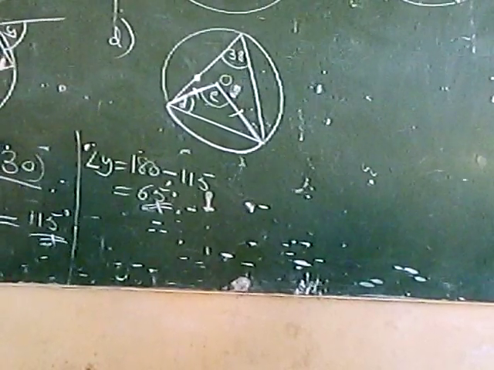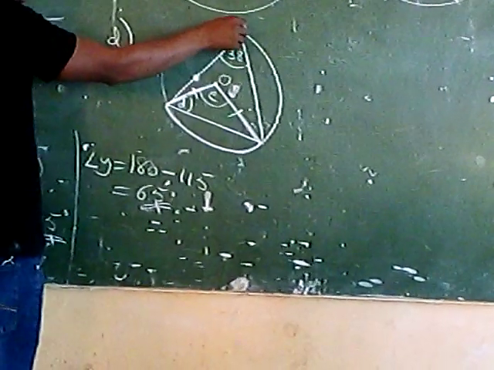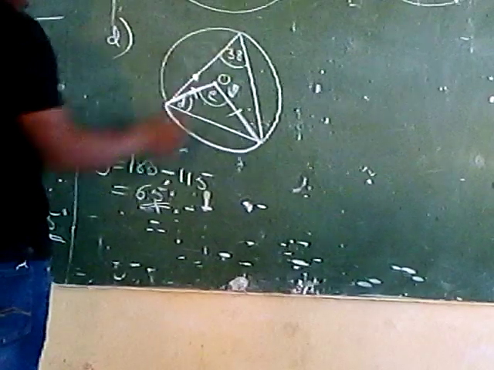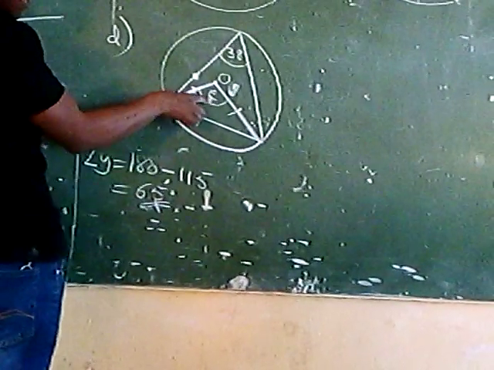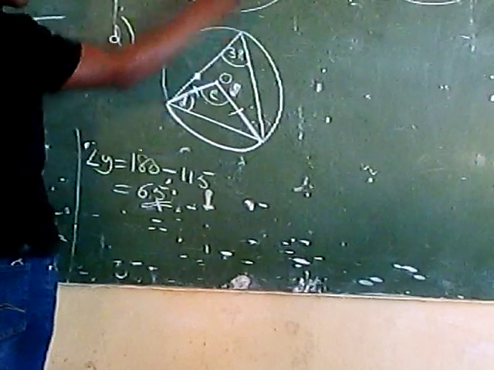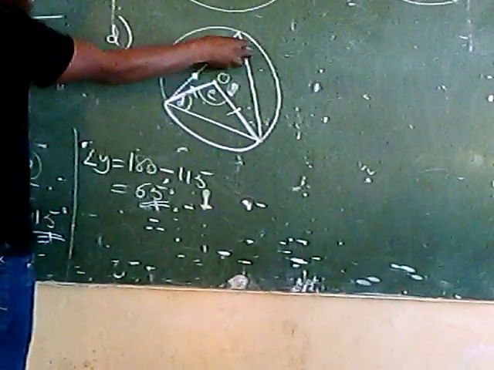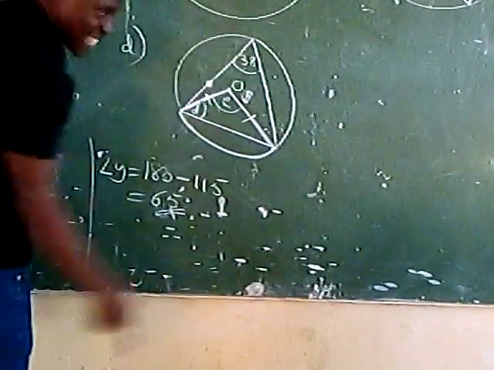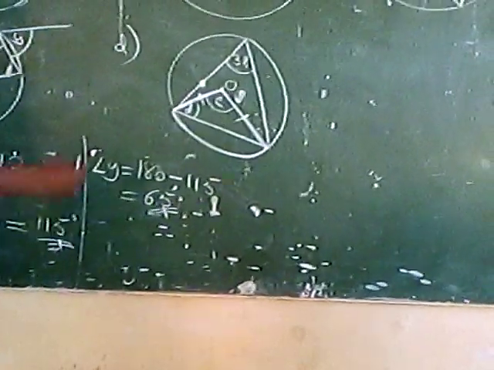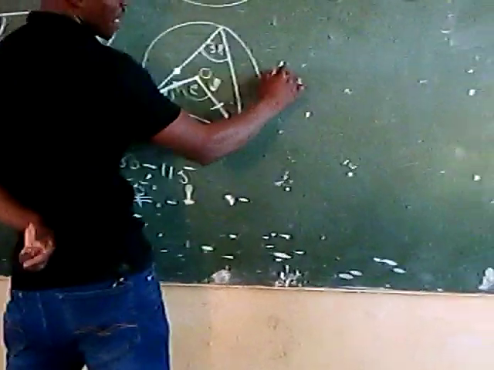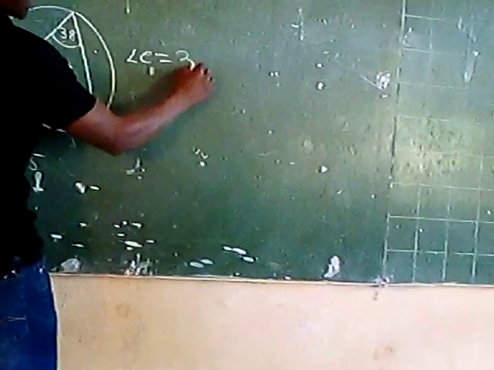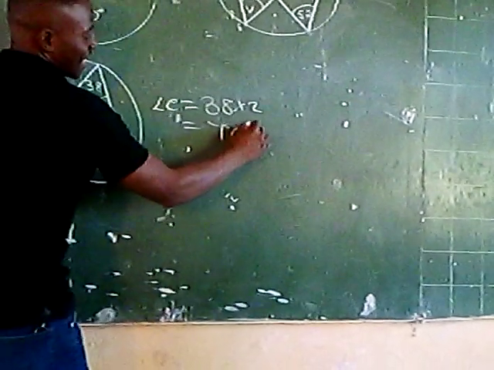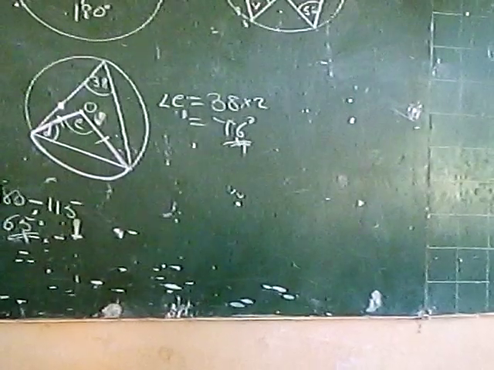Now look, we're also able to see that the angle at the circumference in the major sector is half of the angle formed in the minor sector. So for you to find angle E, you simply have to multiply 38 by 2. Are we getting that? Because 38 is half of the angle at the center. So you can say 38 times 2, or 38 plus 38, to get angle E. Angle E will equal 38 times 2, which gives us 76 degrees. Therefore, angle E is 76.